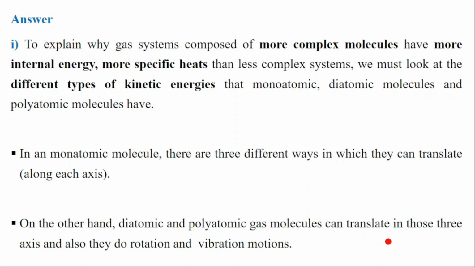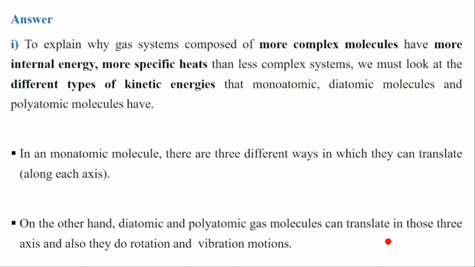On the other hand, diatomic and polyatomic molecules have other movements apart from translation. They can also rotate and they can vibrate. When you have more motions, you have more kinetic energy. So complex molecules having more atoms have extra motions because they can rotate and also vibrate.